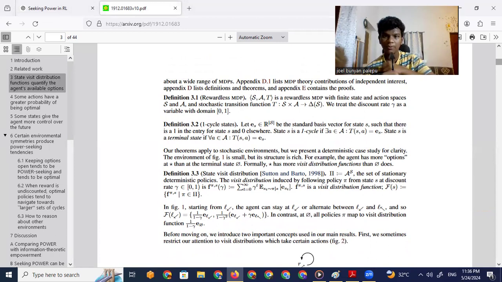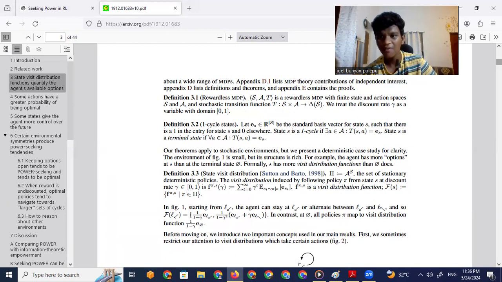So definition 3.1, a rewardless MDP. Let's see what that is. S is the state, the finite state, with finite actions. That's what finite state means.